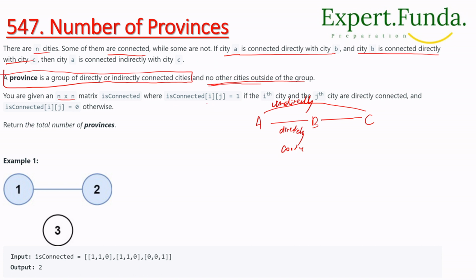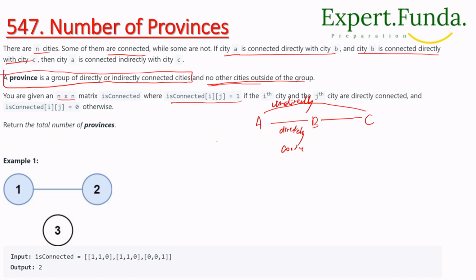Next, you are given an n cross n matrix isConnected, where isConnected[i][j] equal to 1 means the ith city and jth city are directly connected, and 0 means they are not connected.